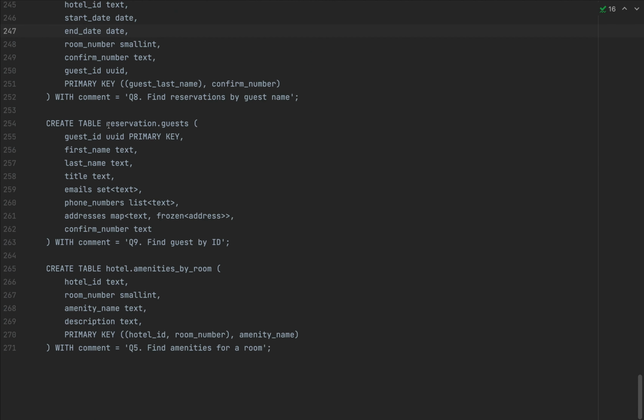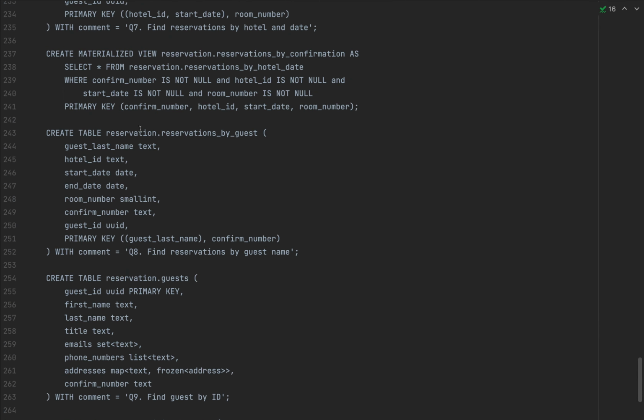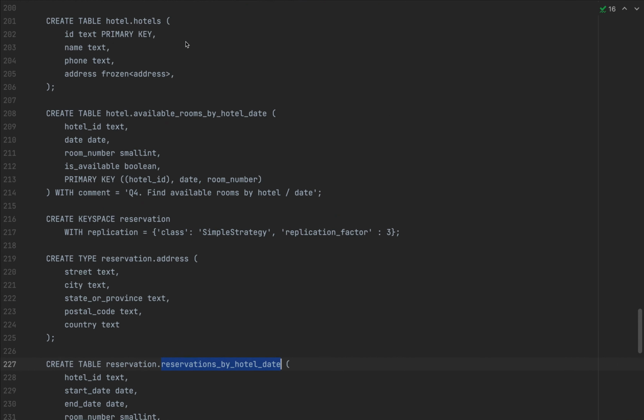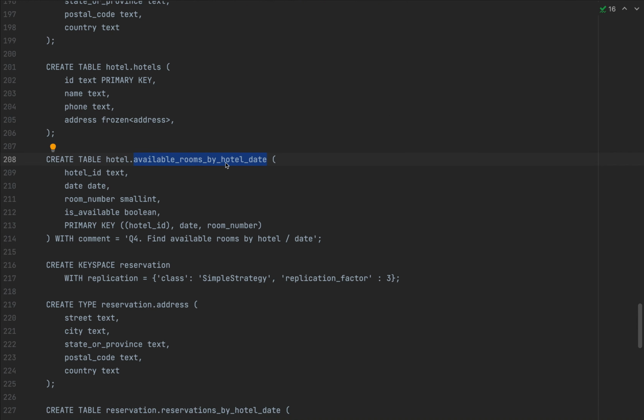Also, if you want to store data about the reservation guests and amenities by room, if you want to add special features or other kinds of commands, for example, extras to bookings, like a special room or a breakfast in bed or what have you, you can add them in these tables. I'm not going to use them for this video in the interest of time. So the critical tables are reservations by guest, reservations by hotel date, and the available rooms by hotel date, so the calendar days.